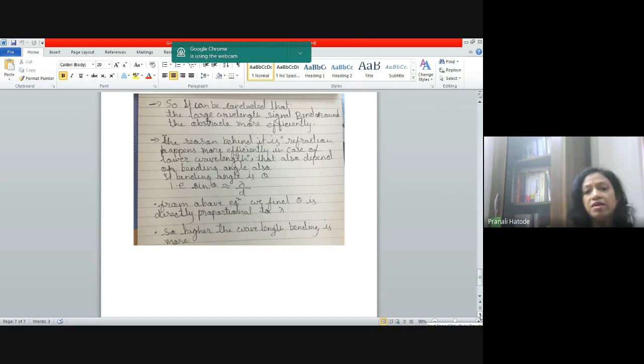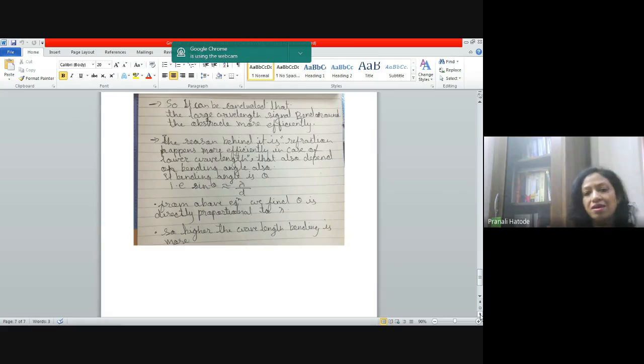The reason behind it is that the diffraction happens more effectively in case of larger wavelength. That also depends upon the bending angle, which, if we consider this bending angle as theta, then sine theta is equal to lambda by d, where you can see that theta is directly proportional to lambda.